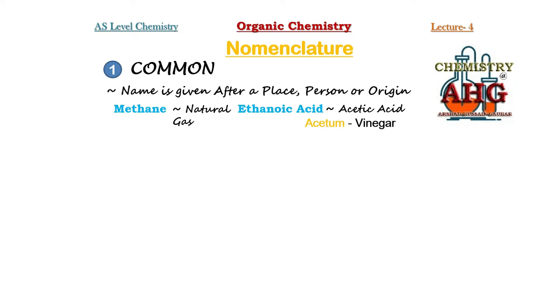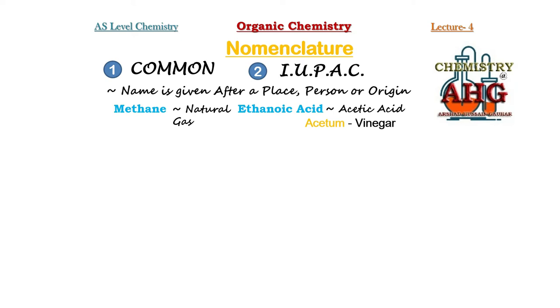In your syllabus, we will stick to the second type of nomenclature that we use in your AS as well as A2 level chemistry. The second type of nomenclature that is very important as far as your syllabus is concerned is known as IUPAC.